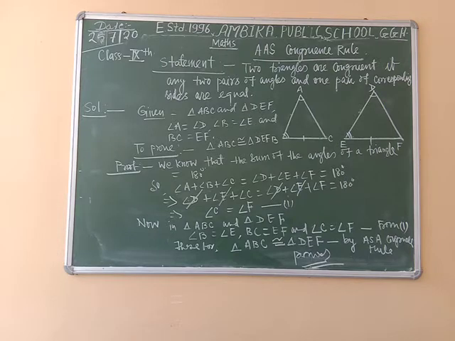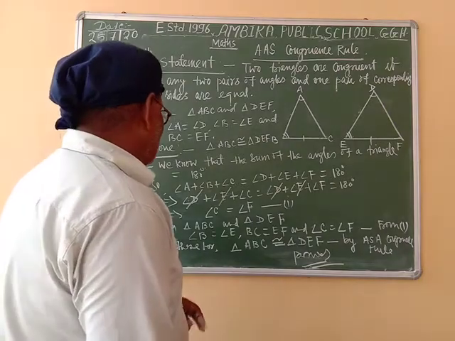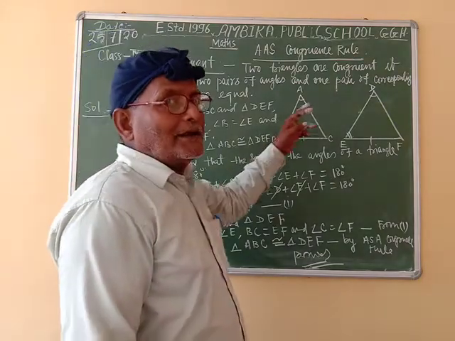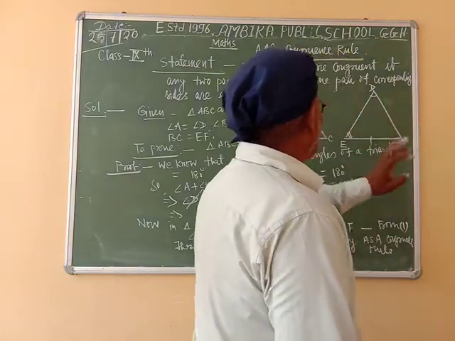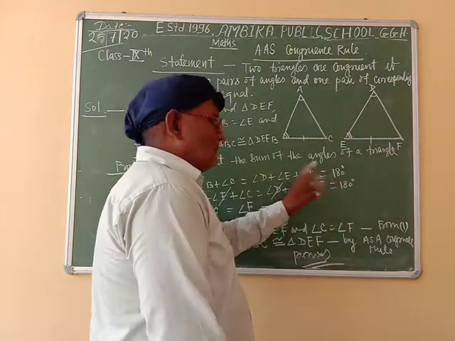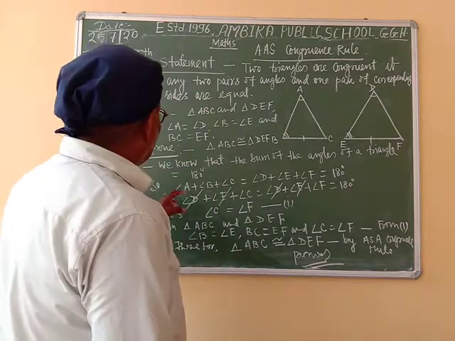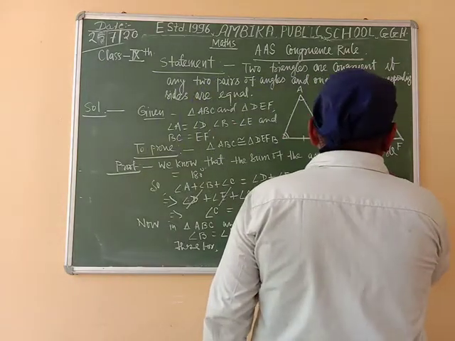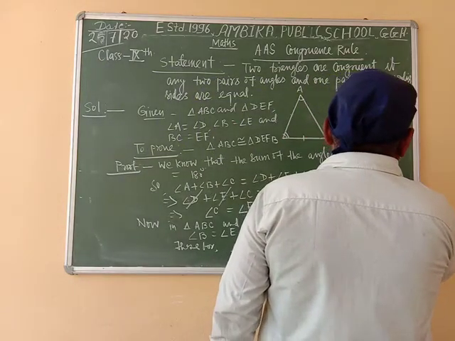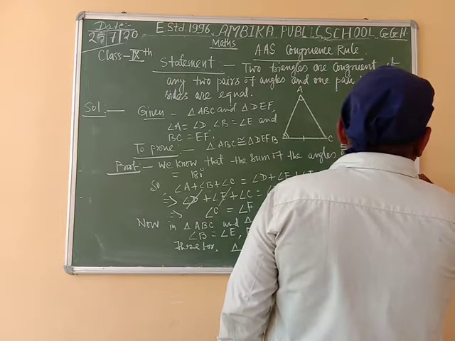Proof: we know that the sum of the angles of a triangle is equal to 180 degrees. Therefore, the sum of the angles of triangle ABC and the sum of the angles of triangle DEF is also equal to 180 degrees. Here, angle A is equal to angle D and angle B is equal to angle E, as given.